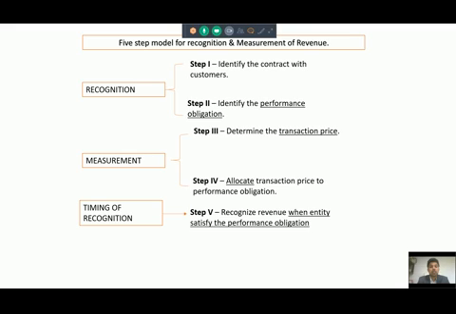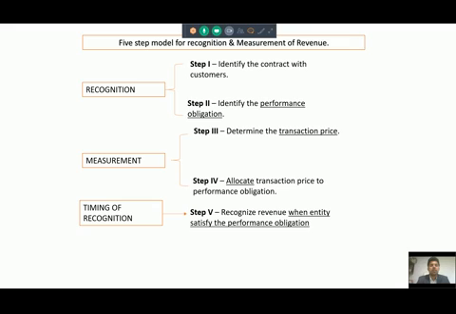It can also be a customary practice of the business. So you have to identify performance obligations or promises in such contracts. Then you have to determine a transaction price for such promises made to the customer, or performance obligations. Then you will have to allocate the transaction price to each performance obligation.